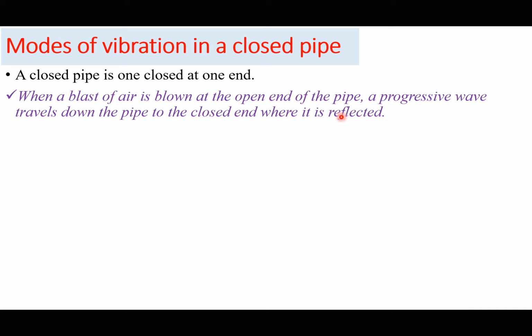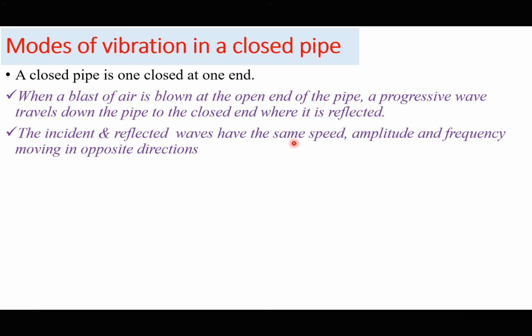The most important thing here is getting a wave which moves in the opposite direction, which is achieved here by reflection. So a progressive wave moving, say, from left to right undergoes reflection at the closed end of the pipe. The incident and reflected waves have the same speed, amplitude and frequency, but move in opposite directions. When the two waves superpose, or meet at a point, a stationary wave is obtained.